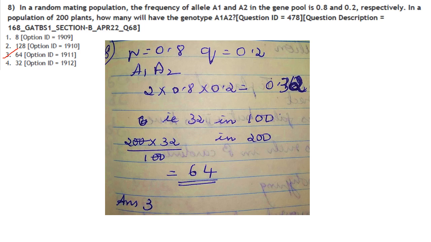In a population of 200 plants, how many plants will have the genotype A1, A2? They have asked for the frequency of the heterozygote. That is calculated using the formula 2PQ. P and Q are already given: P is 0.8, Q is 0.2. So 2 into 0.8 into 0.2 is 0.32. That is 32 in 100, so in 200 it will be 64. Answer is option 3.